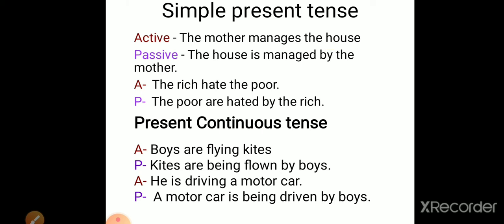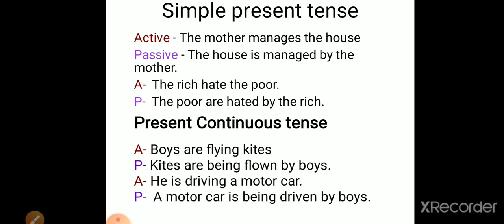So what we'll write first in the passive voice? The house, that is the object. Is the helping verb which we are using because the house is singular noun, so we are using is with it. Then managed, that is third form of verb. Then by will come, and at last the mother, that is subject.